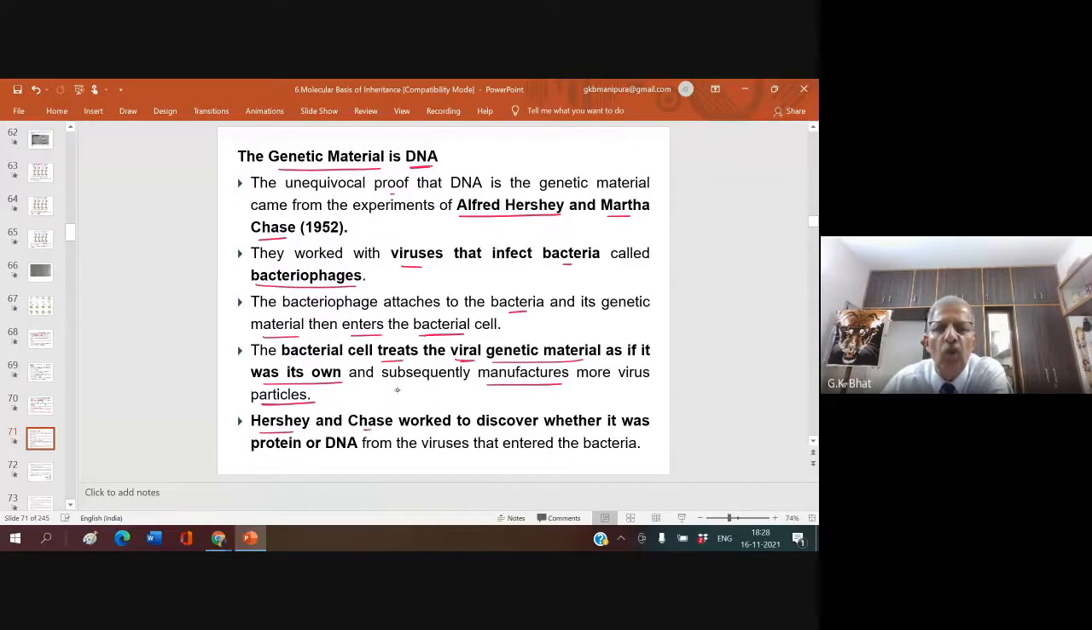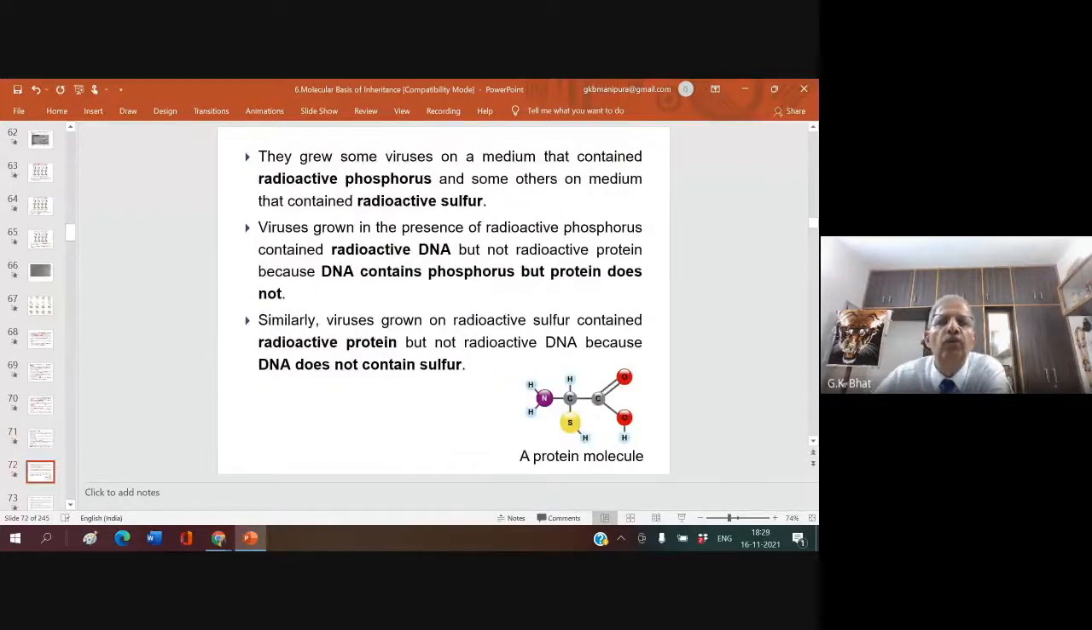Hershey and Chase worked to discover whether it was protein or DNA from the viruses that entered the bacteria. So they wanted to prove that DNA is the genetic material, and that it is not the protein that is the genetic material. Whenever scientists do some work, there will always be some other scientist to contradict the work of one scientist. That is the fashion of discovery or research. They grew some viruses.